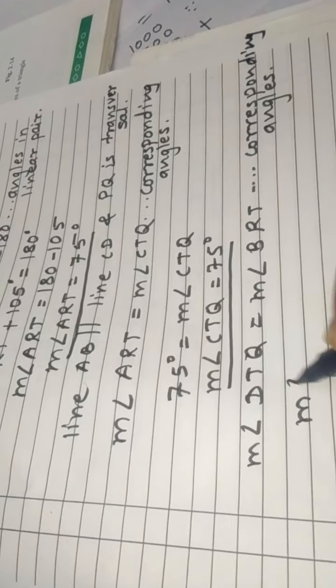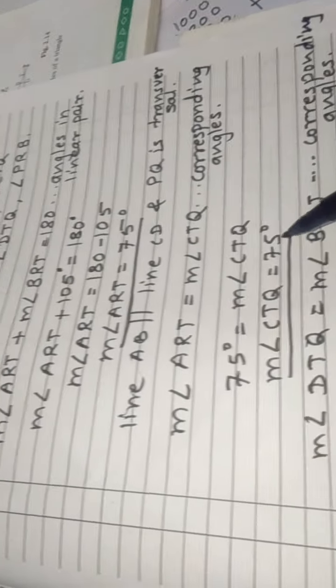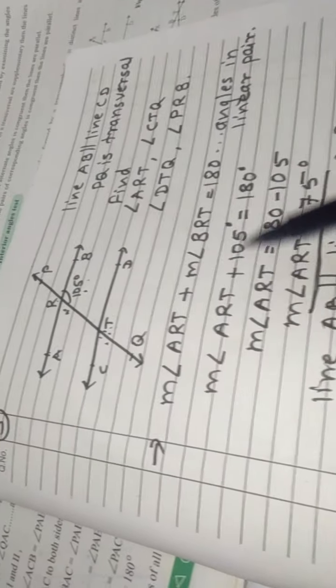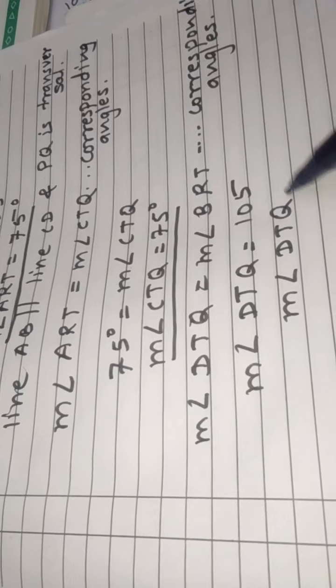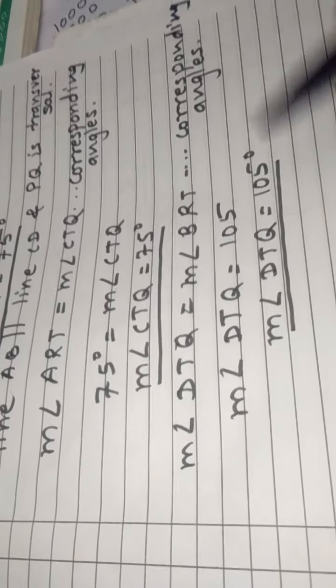Measure of BRT, what is angle BRT? We have 105. Therefore measure of angle DTQ is equal to 105 degree. This also we have found.